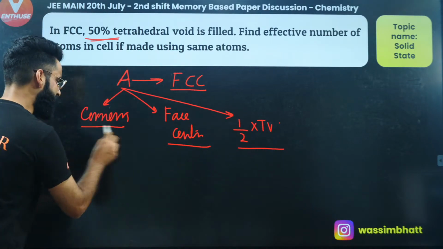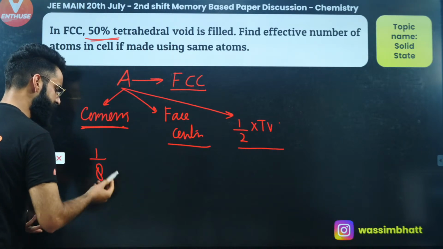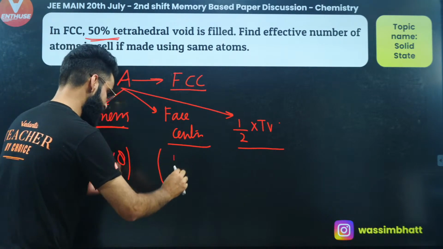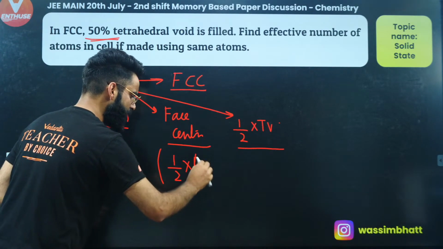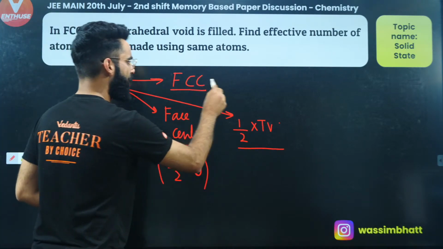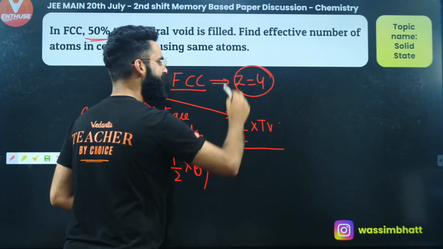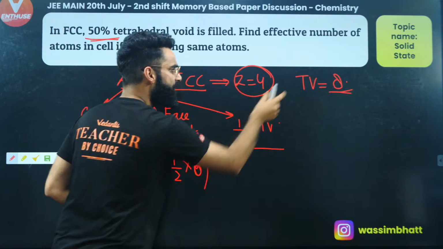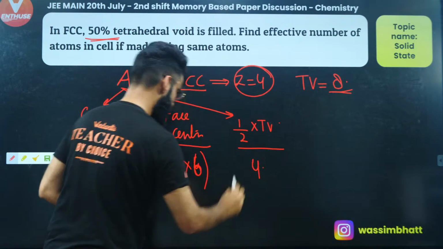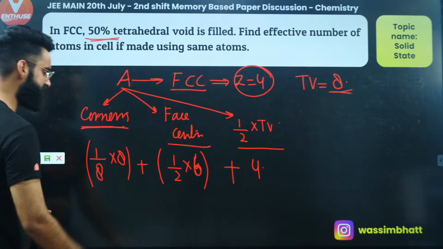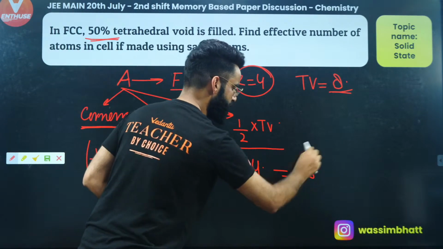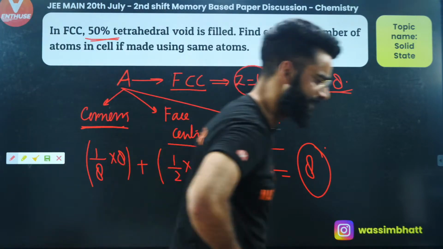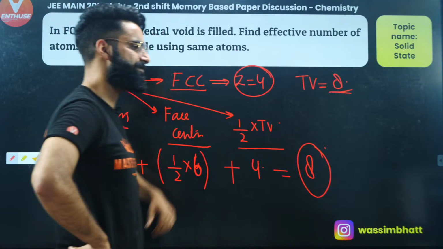Let's have a look. A particles are present at the corners, so the contribution of the corners of the cube is 1/8, with a total of 8 particles, so 1/8 multiplied by 8. The contribution of the face-centered particle is 1/2, multiplied by 6 face centers. For FCC you must all know the value of Z is 4, so the total number of tetrahedral voids is going to be 8. But out of 8 tetrahedral voids, half are being occupied, so half of 8 is 4. Just add these values up: this is 1, this is 3, this is 4. The value comes as 8. So there are in total 8 atoms of the element present in the unit cell. Exactly, the effective number of atoms in the unit cell is going to be 8.